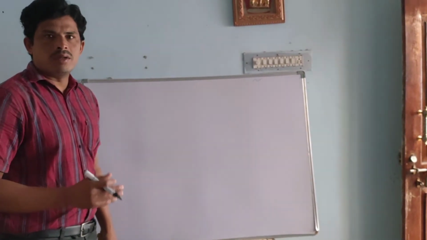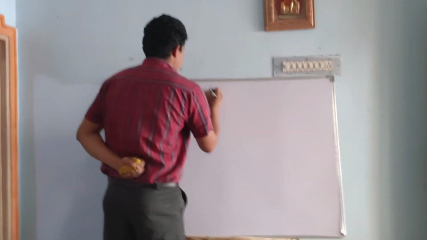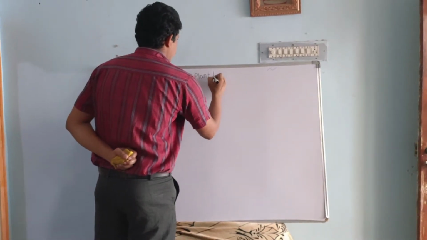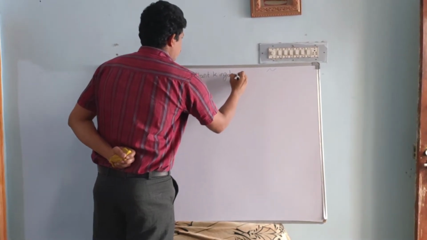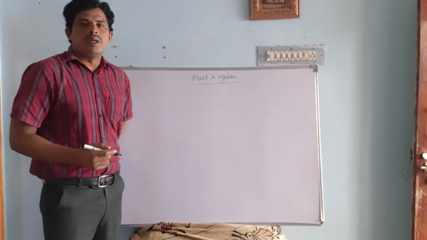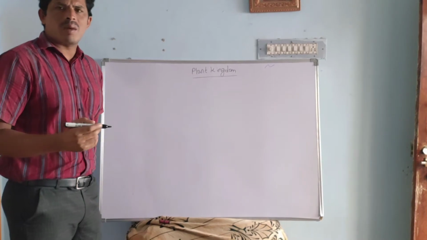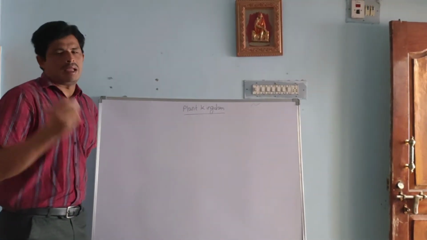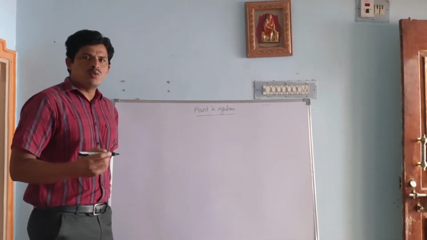So today I would like to teach about the plant kingdom. Here, plant kingdom means a variety of plants distributed in the world in all the climatic conditions. Especially, this plant kingdom is also called Plantae. Here, the plant kingdom is mainly classified into two types.